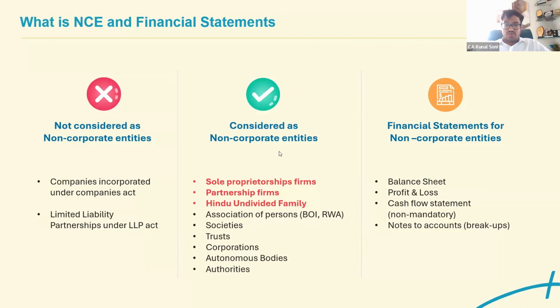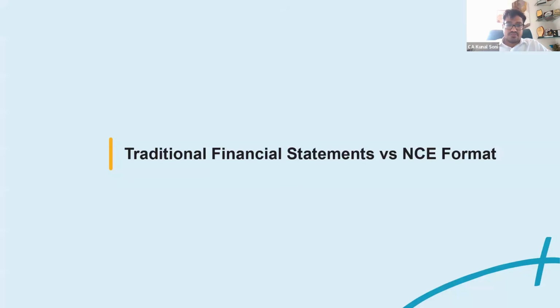To whom it is applicable, to whom you need to use Schedule 3 for companies. For LLP, there is a specific separate guidance note. For non-profit organization also, there is a specific guidance note. Other than all these three entities, for any other entity, you need to follow this non-corporate entities guidance note. And what Tally has provided is specifically for sole proprietorships, partnership firms, and HUF. Okay, and if you have any question with regards to applicability, you could even raise a question and ask.